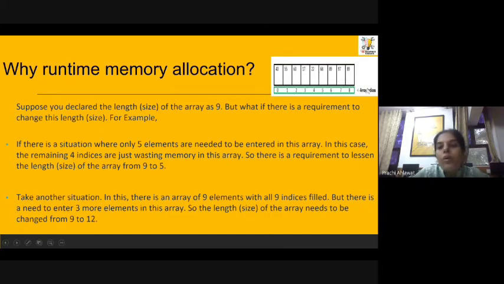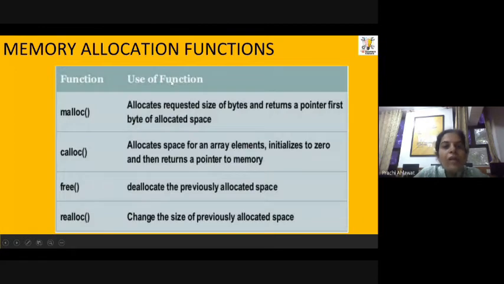So whenever your requirement increases or decreases, either you are going to waste some memory or you need to redeclare your variable, right? So to address this problem, instead of statically allocating the memory, what we can do is allocate the memory at runtime. And how we can do that, we are going to discuss.